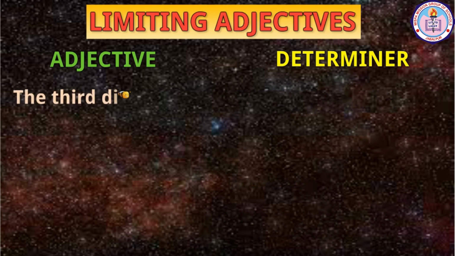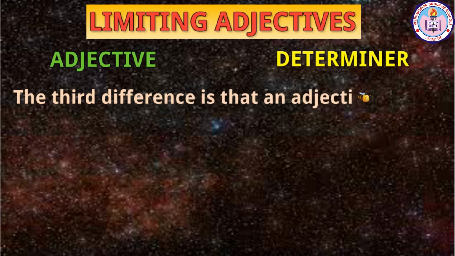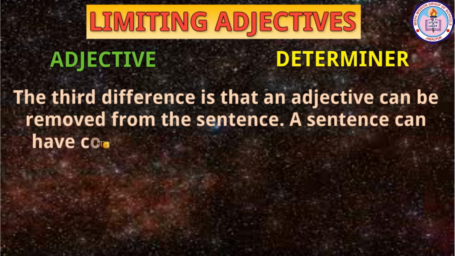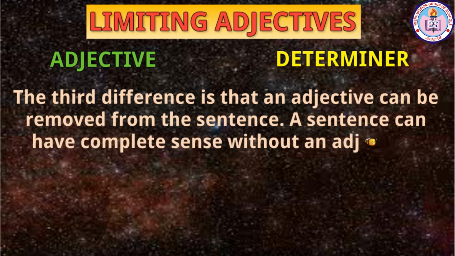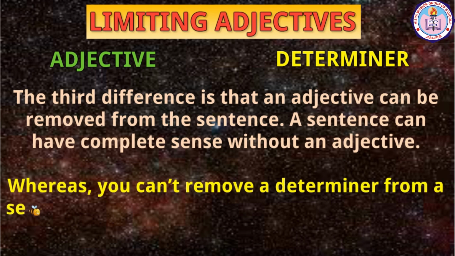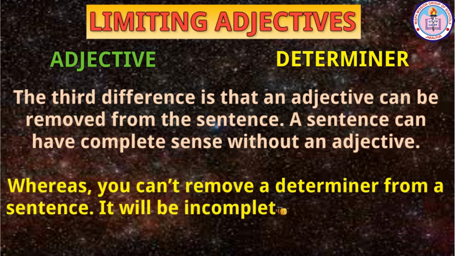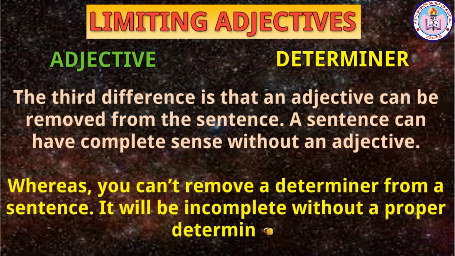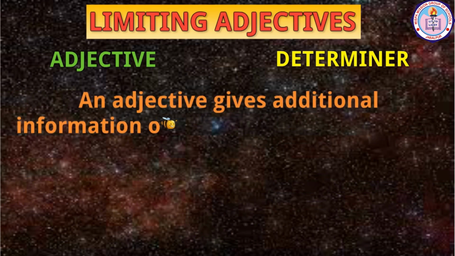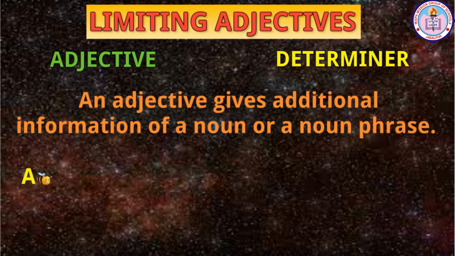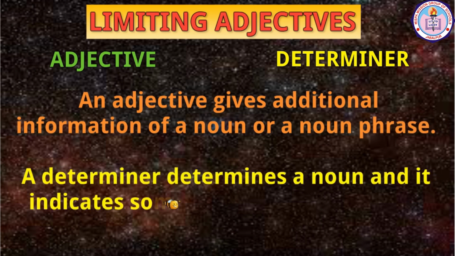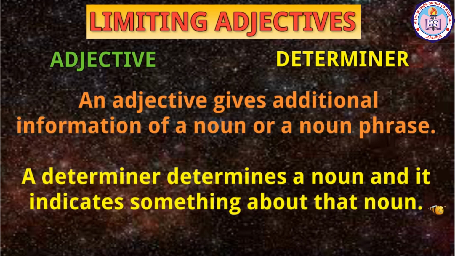The third difference is that an adjective can be removed from the sentence. A sentence can have complete sense without an adjective, whereas you can't remove a determiner from a sentence. It will be incomplete without a proper determiner. An adjective gives additional information of a noun or a noun phrase. A determiner determines a noun and it indicates something about the noun.